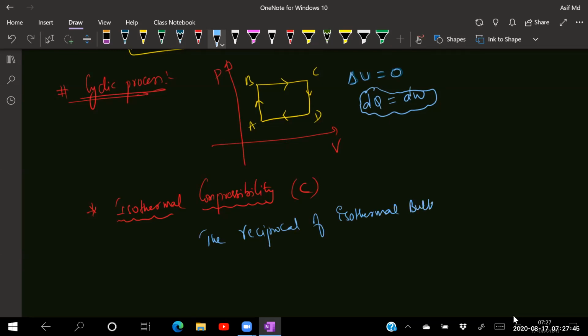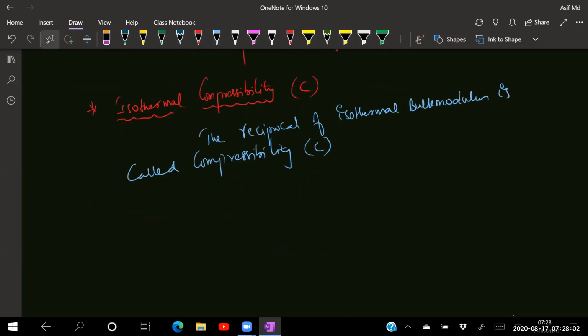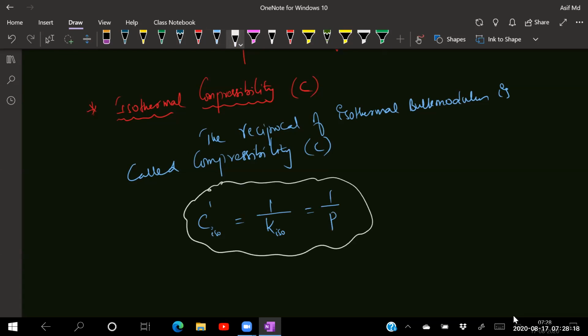So C isothermal is equal to 1 by K isothermal. Since the isothermal bulk modulus K is equal to P, that will be equal to 1 by P. This is compulsory in the examinations.